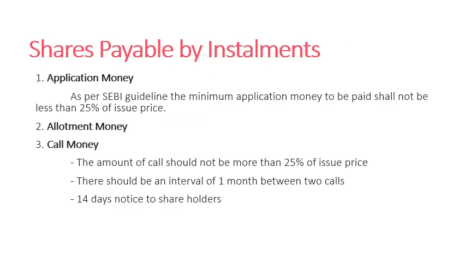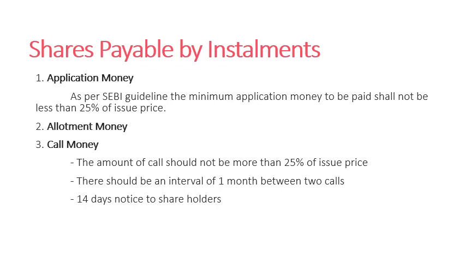Then the shares can be paid in two ways. First one is paid in lump sum. Paid in lump sum refers to paying the entire amount at once. It is termed as pay in lump sum. And the second method is shares payable by installment.